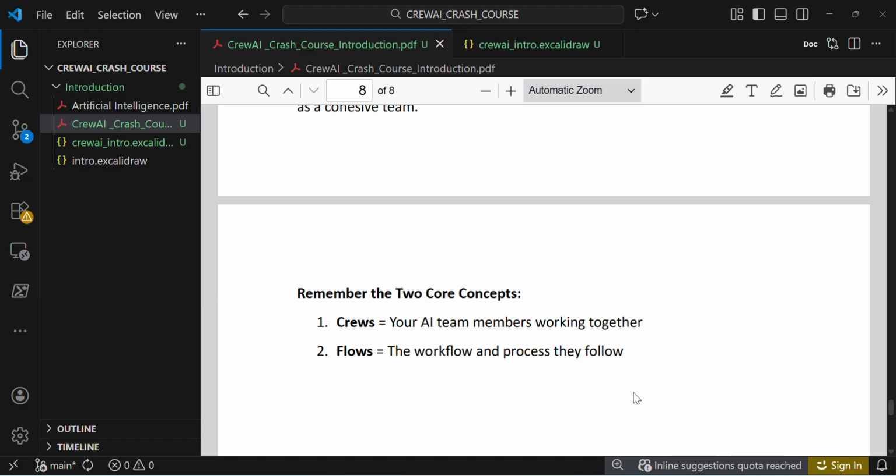With that, you can clearly understand what CrewAI is, why we specifically use CrewAI, and what the two main concepts in CrewAI are: one is crews and one is flows. We saw the applications, why we use CrewAI, and a summary of it. If you want to create a real-world application, we integrate both crews and flows.